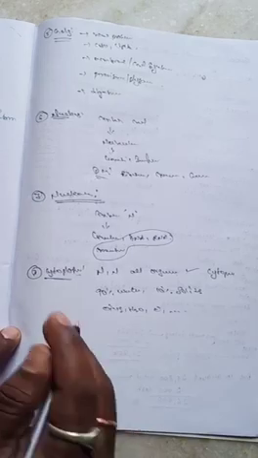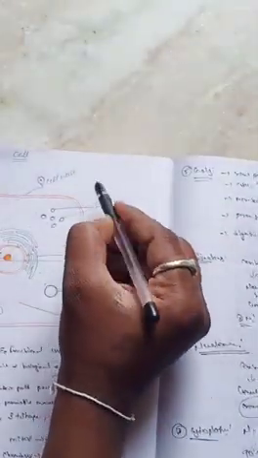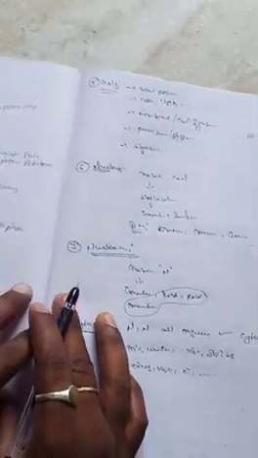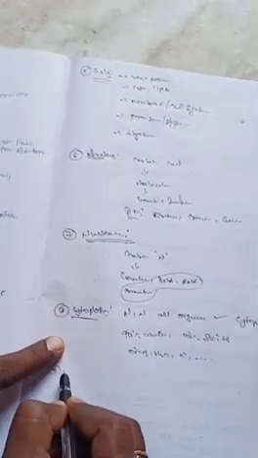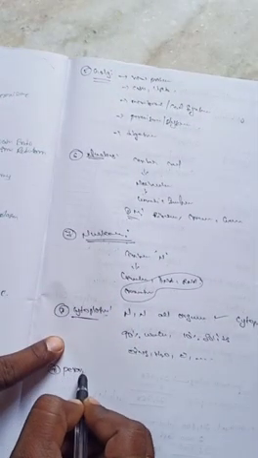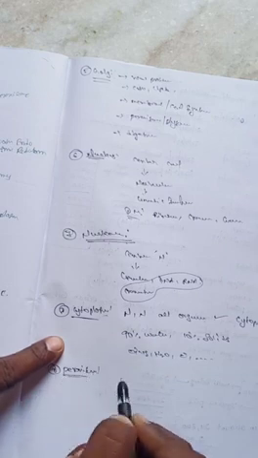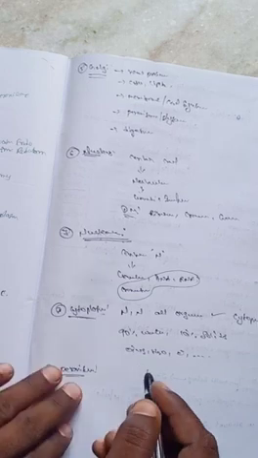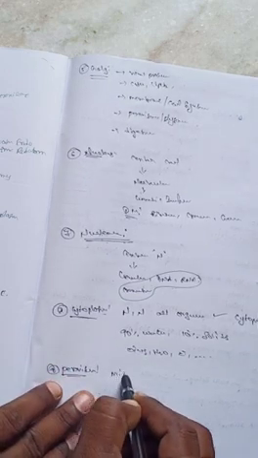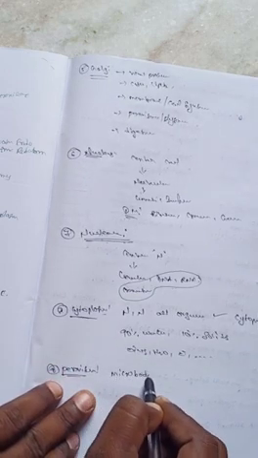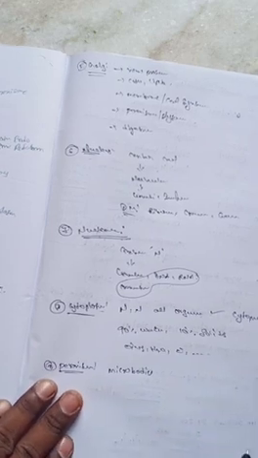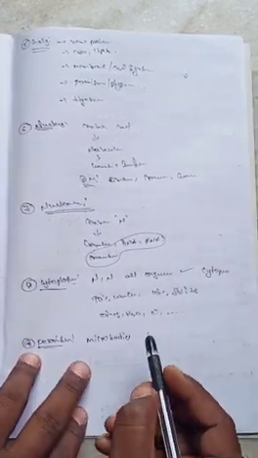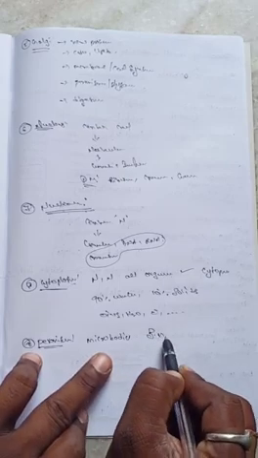And the next part is the peroxisomes, the ninth part. What are the peroxisomes? The peroxisomes are also called microbodies, which means small bodies. Microbodies have a single membrane structure.